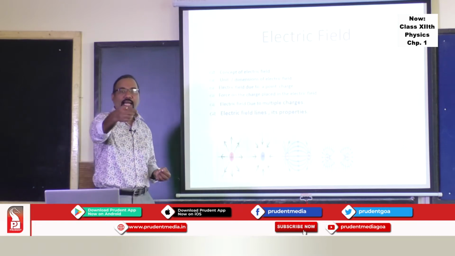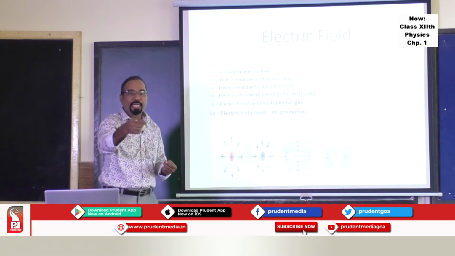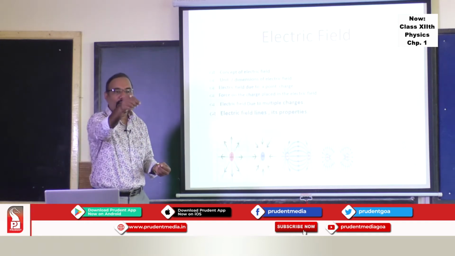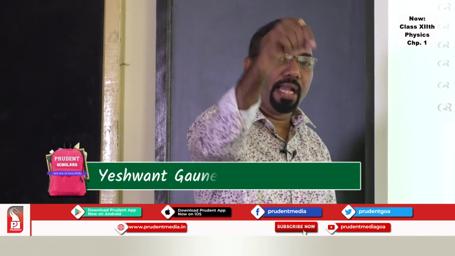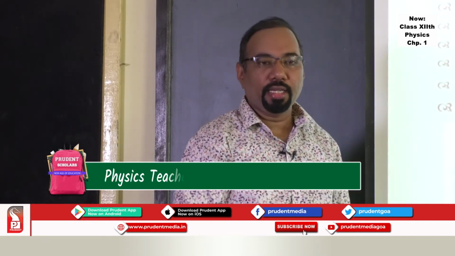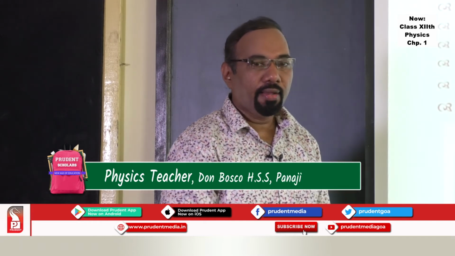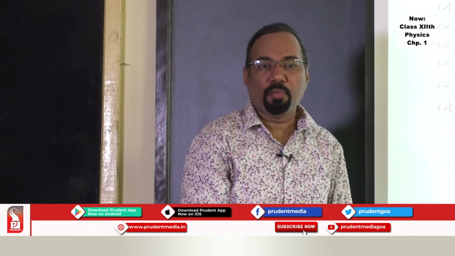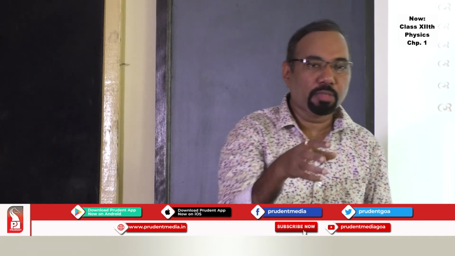I can place any other carbon ion containing material. If it attracts, then we'll say that magnetic field is present there. If I place a magnetic needle at that particular point, if it deflects, we'll say that magnetic field is present. If you place a bar magnet over there, and that bar magnet experiences some attractive or repulsive force, then we say that magnetic field is present there.